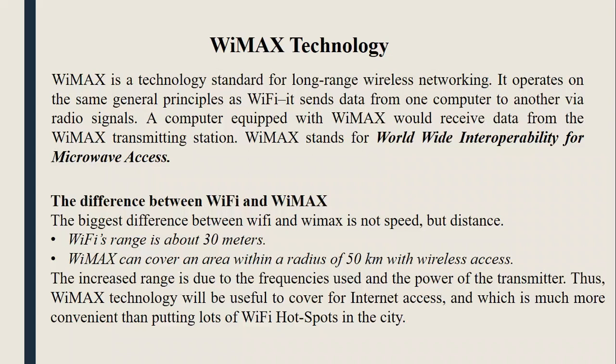So the biggest difference between Wi-Fi and WiMAX is not speed but distance. Wi-Fi range is about 30 meters and WiMAX can cover an area within a radius of 50 km with wireless access. Listen to it carefully.